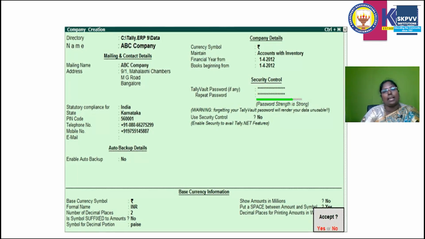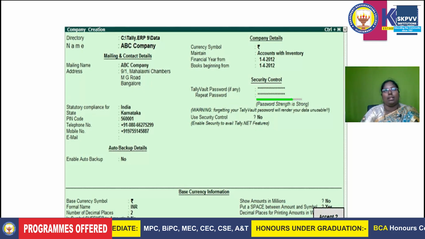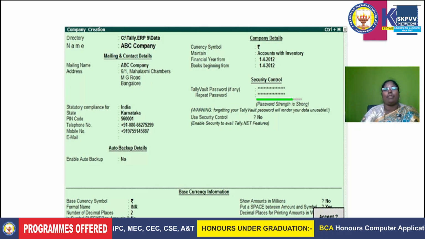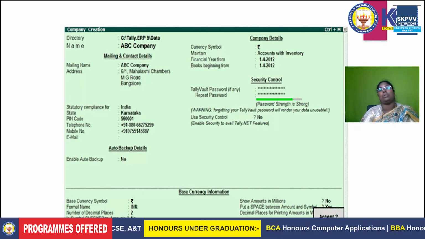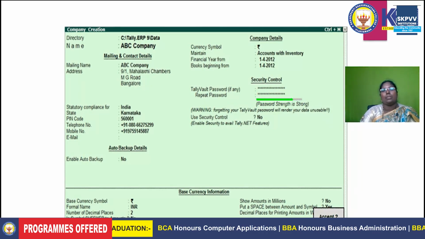Financial year starting means every financial year starts on April 1st, but some open the books after April 1st or at any other time, like some following January. But if you are opening or entering the books in January, then mention the books beginning date as January. So that is the only difference.